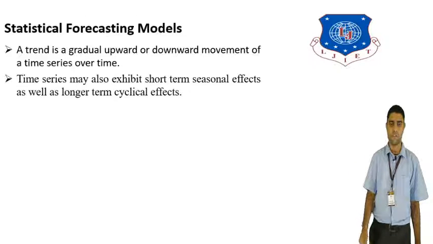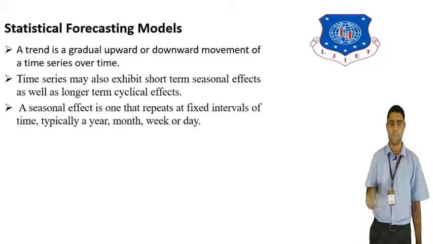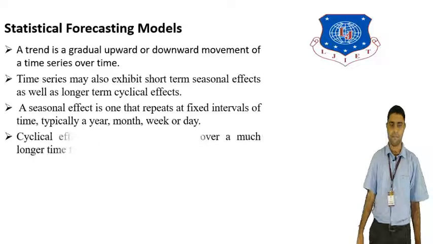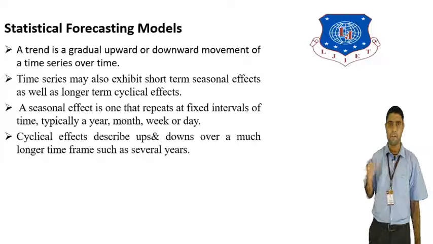A time series may also exhibit short-term seasonal effects, as well as long-term cyclic effects. A seasonal effect is one that repeats at a fixed interval. If it is month-wise, year-wise, week-wise or day-wise data, then it is called a seasonal effect. Cyclic effect means it is in the form of a cycle over several years. That is called cyclic effect.